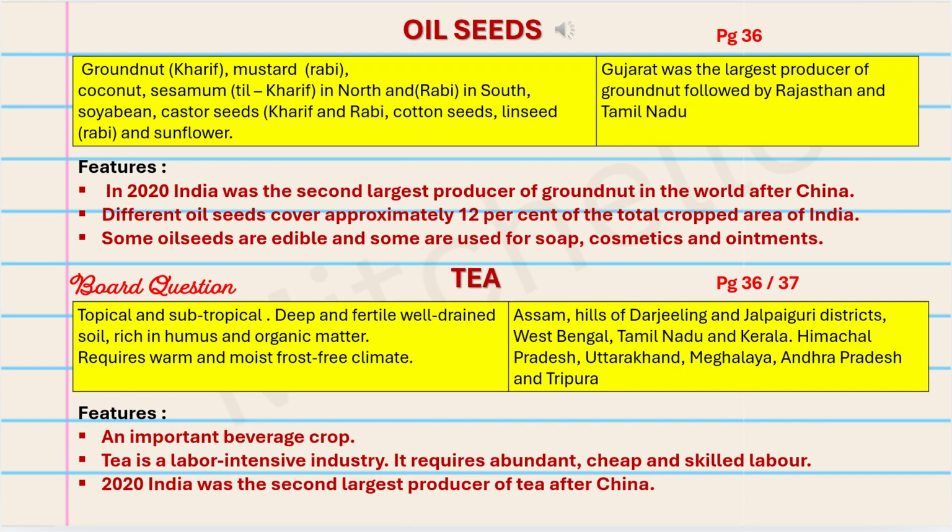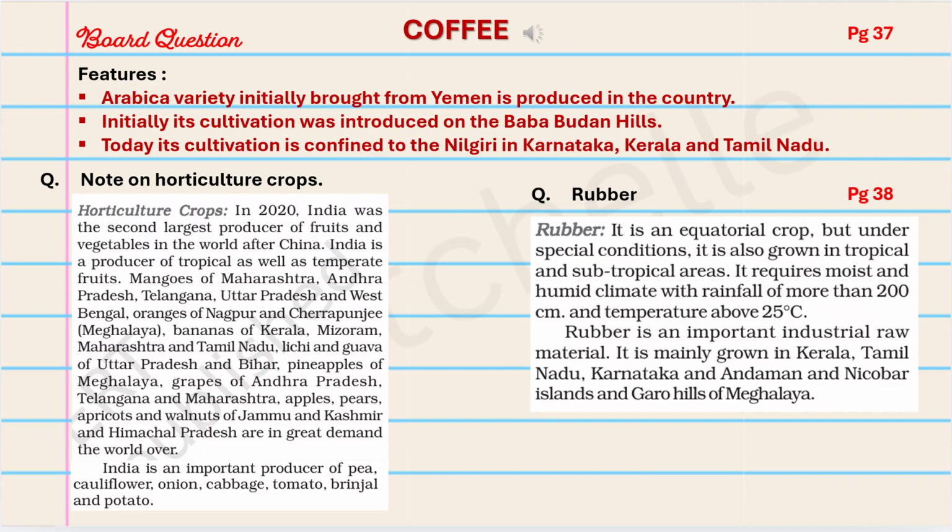On page 36, we have oil seeds with its details. On page 36 and 37, we have tea. Very important board question, pay attention. On page 37, we have coffee. There isn't much information again in the textbook about coffee, about the cropping season, the type of soil it requires, etc. Just the features have been given, which I have listed.